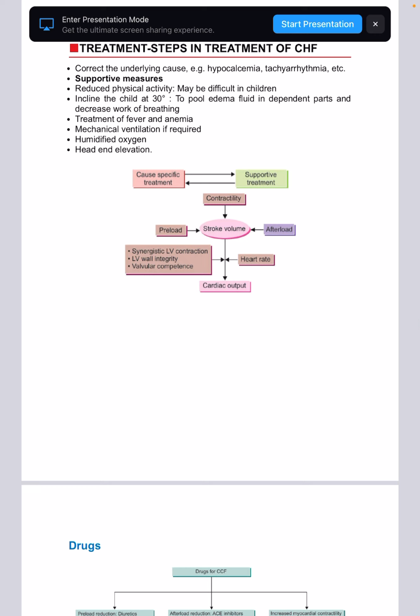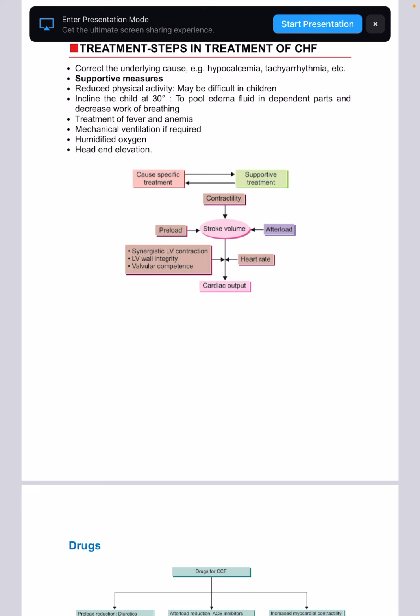Then treatment of fever and anemia, mechanical ventilation if required, humidified oxygen, head end elevation. So if he is sleeping, you'll have to elevate the head. While he is sitting, you'll have to do a 30-degree inclination. You have to treat fever and anemia. You'll have to do mechanical ventilation if required. You'll have to give humidified oxygen. You'll have to reduce physical activity, and then you'll do supportive measures.